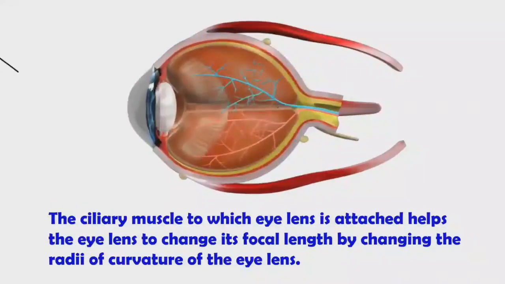Here you can see the eye lens and ciliary muscles. Ciliary muscles are attached above the eye lens and below the eye lens. Due to the ciliary muscles, the focal length of the eye lens changes.